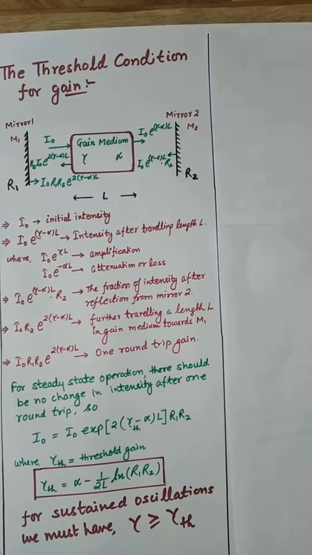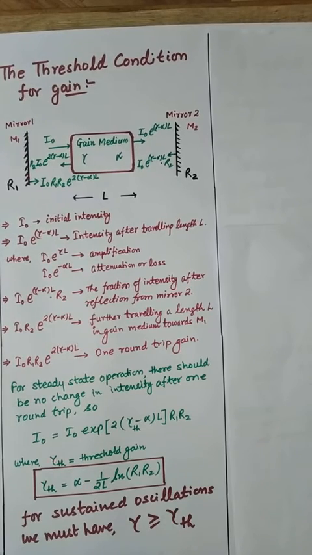For steady state operation of this resonator or laser, there should be no change in intensity after one round trip. It is the minimum requirement that the intensity which was initially there must be equal to the intensity after one round trip.